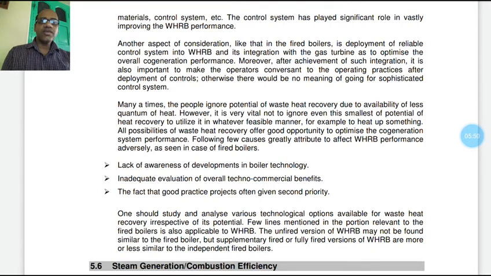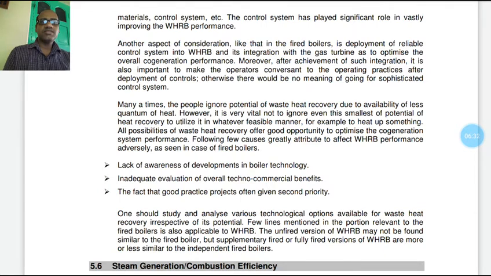However, it is vital not to ignore even the smallest potential of heat recovery, and to utilize it in whatever feasible manner, for example, to heat up something. All possibilities of waste heat recovery offer a good opportunity to optimize the cogeneration system performance.